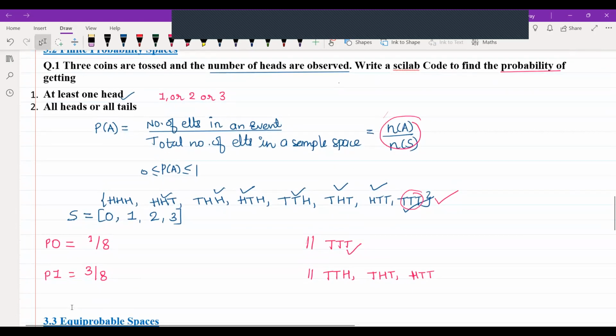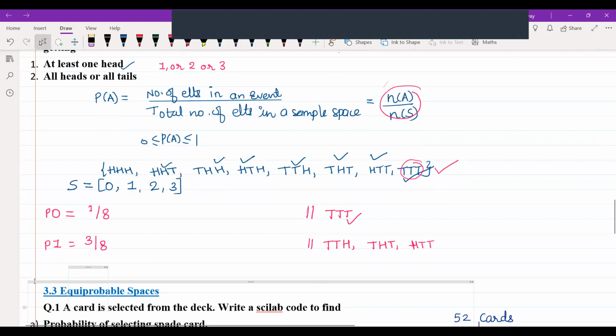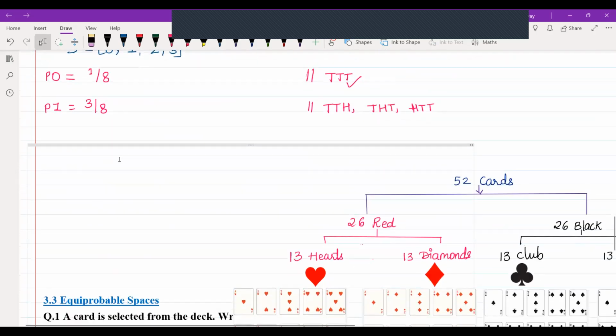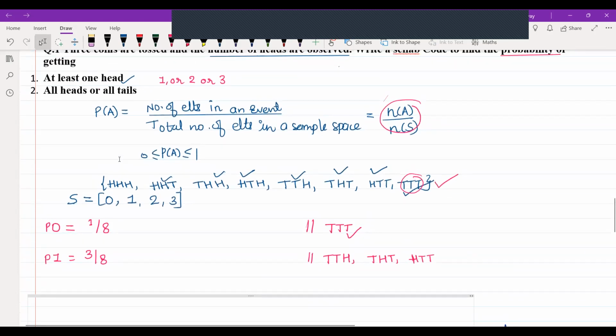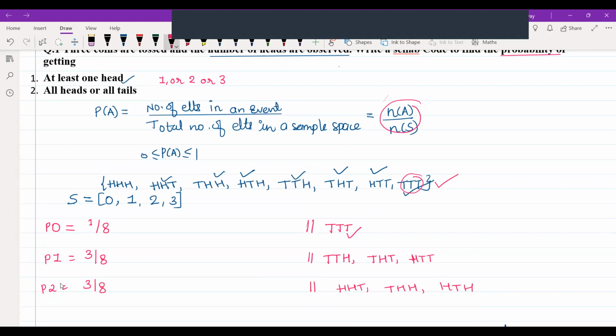Next, I will define a variable P of 2, which stands for probability of getting two heads. In which cases will I get two heads? In HHT or THH, or I can get HTH. In all these three cases, I'm going to get two heads. Again, three possibilities upon total number of elements in a sample space.